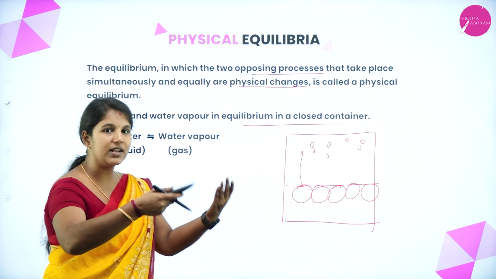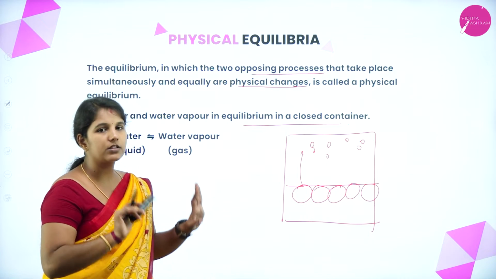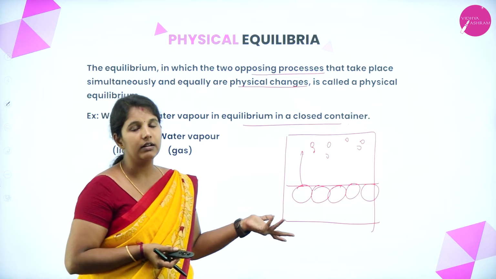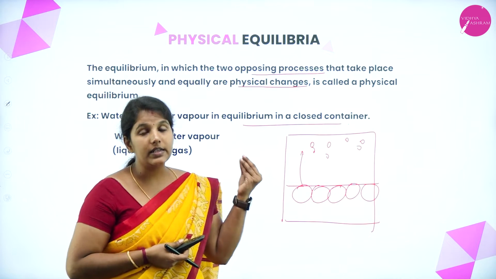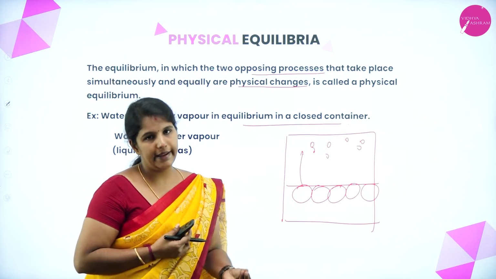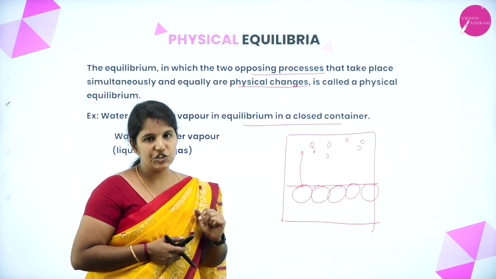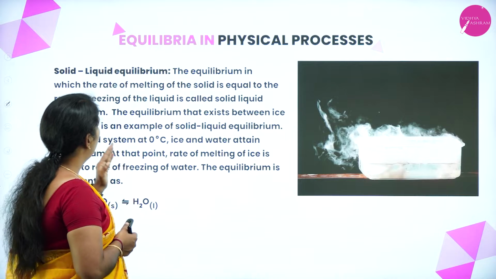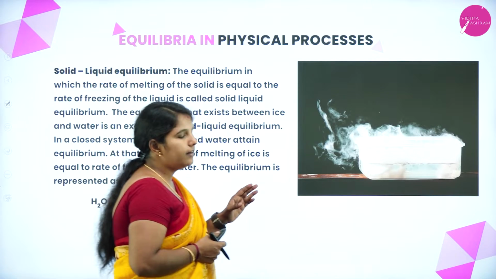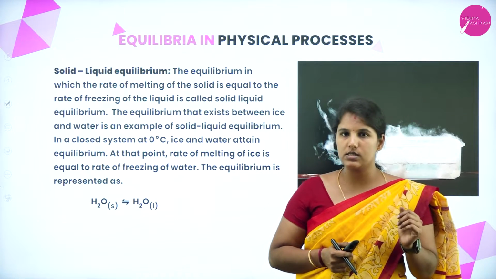Again the gaseous state condenses back and comes to the liquid state. Hence it is reversible, and it is a physical equilibrium, which involves the equilibrium state in physical changes.